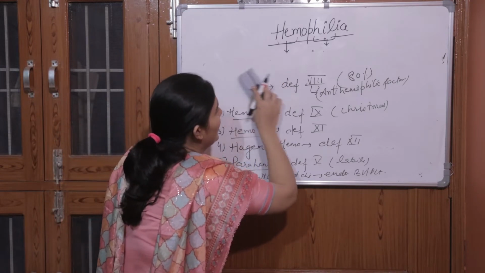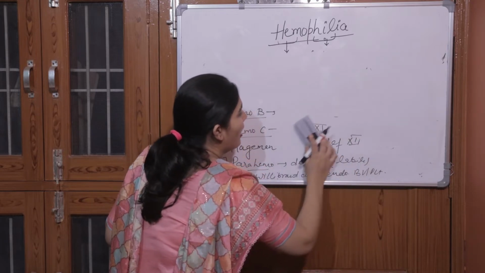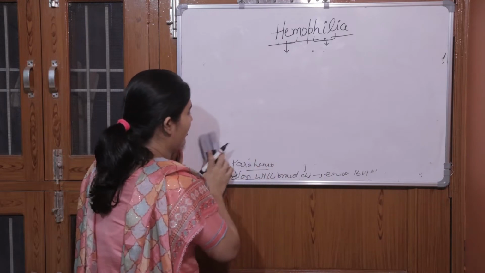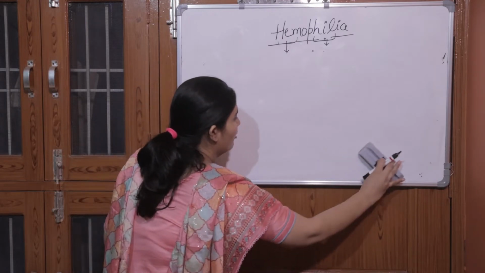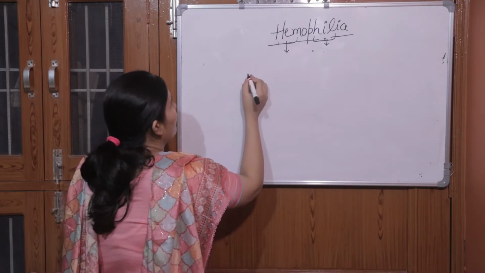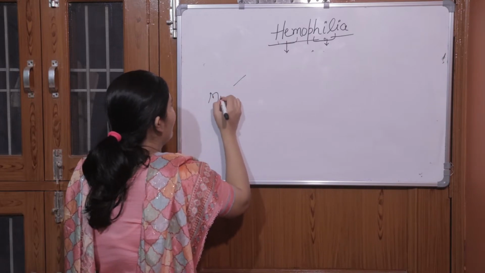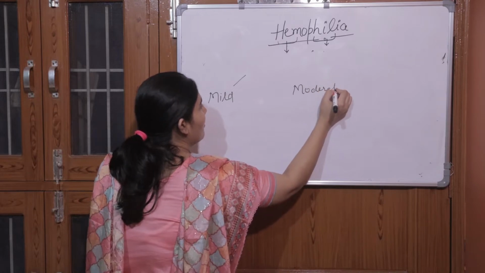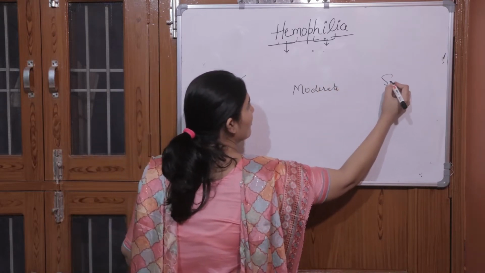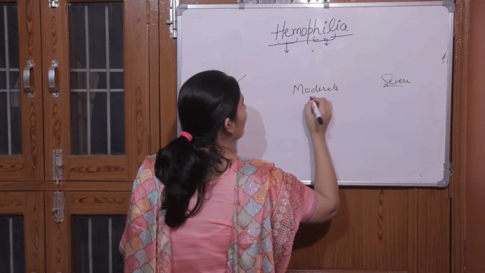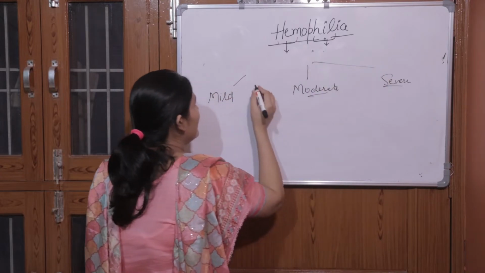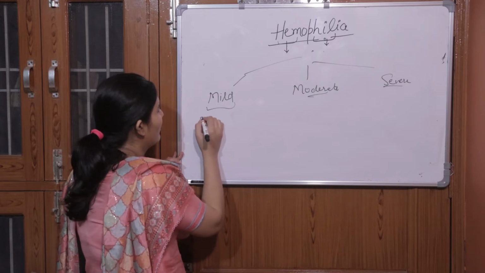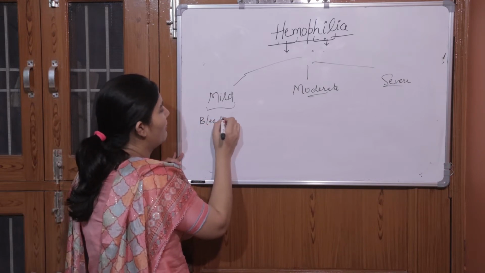Now we will see types of hemophilia according to the level of coagulation factor deficiency. Hemophilia is of 3 types according to level: mild, moderate and severe. In mild, the person will be having bleeding from the gum.